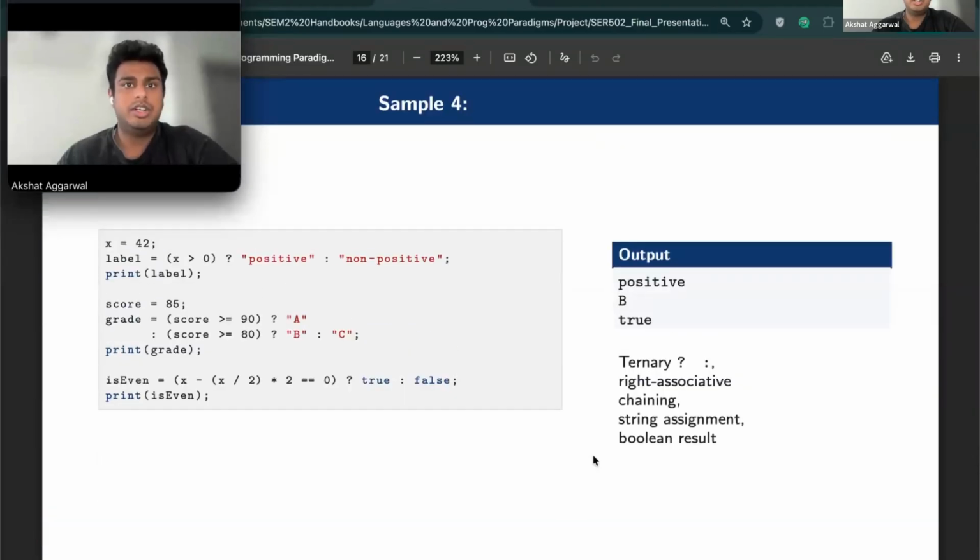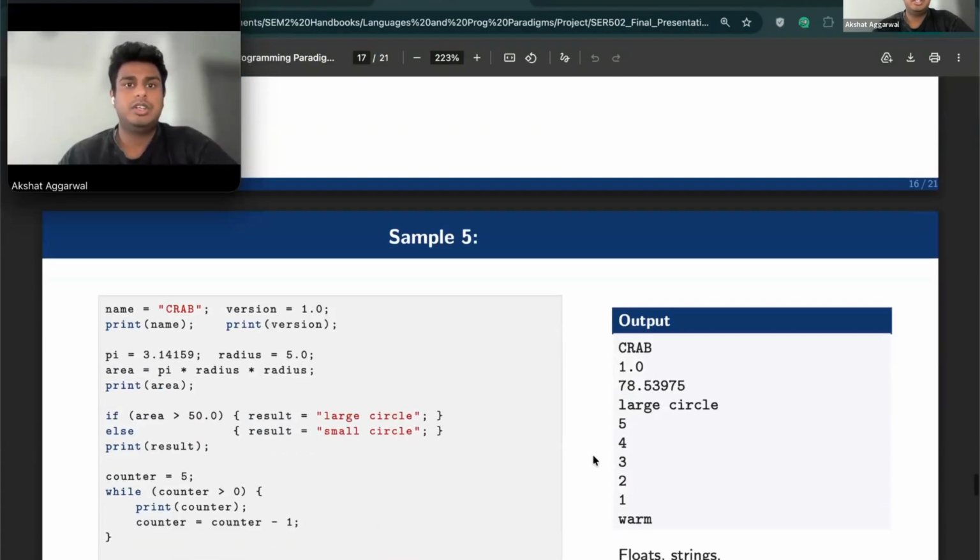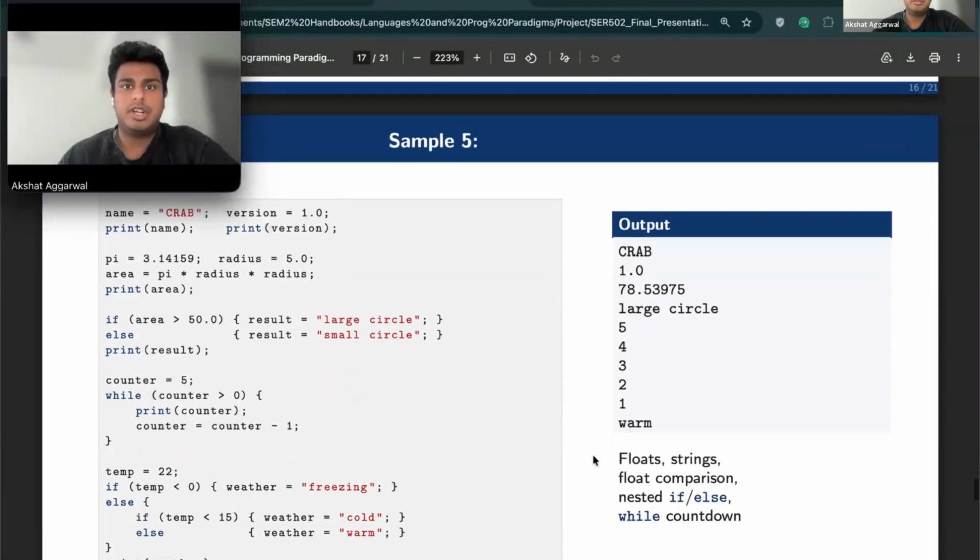Next one is Ternary.trap. It shows the ternary operator, including right associative chaining to build a multi-level grade classifier, and a case where the ternary directly produces a Boolean result. The last one is mix.crab, which deliberately combines everything together. Floats, strings, float arithmetic to compute a circle area, a float comparison driving an if-else, a while countdown, and nested if-else for weather classification. It's the integration test for the whole language.